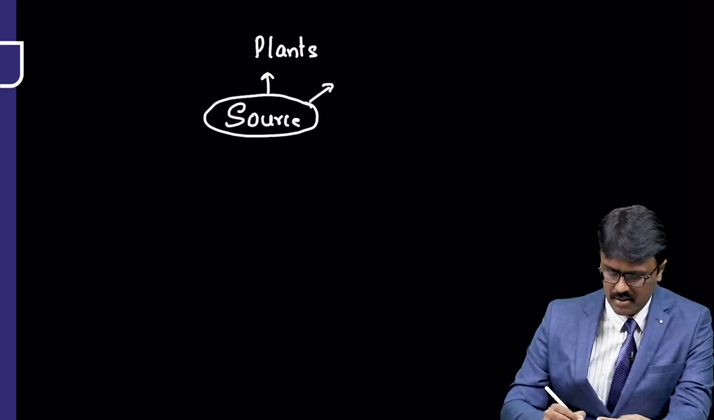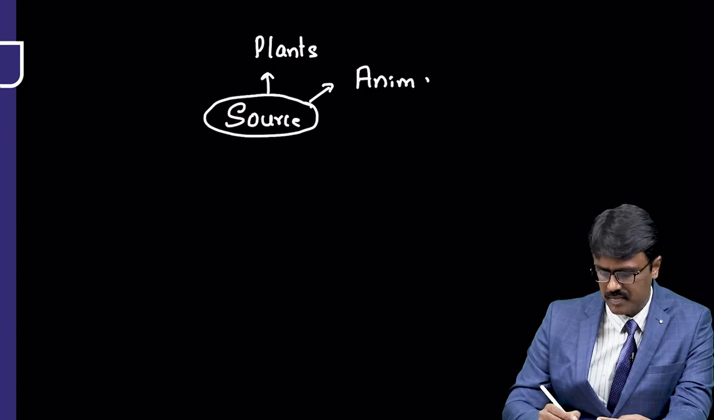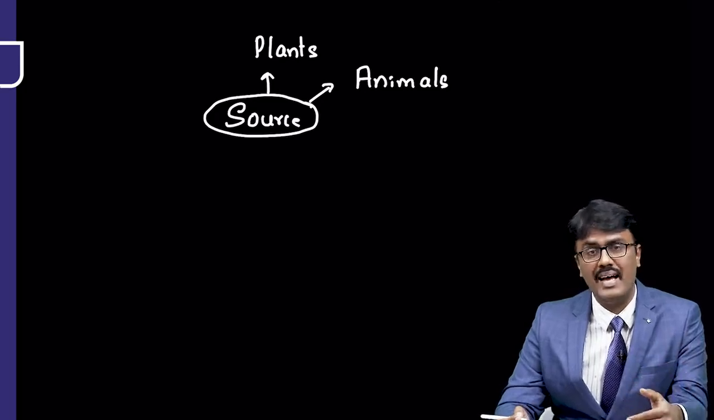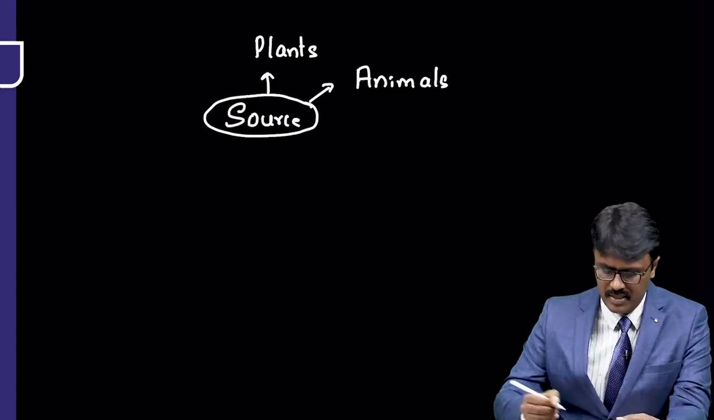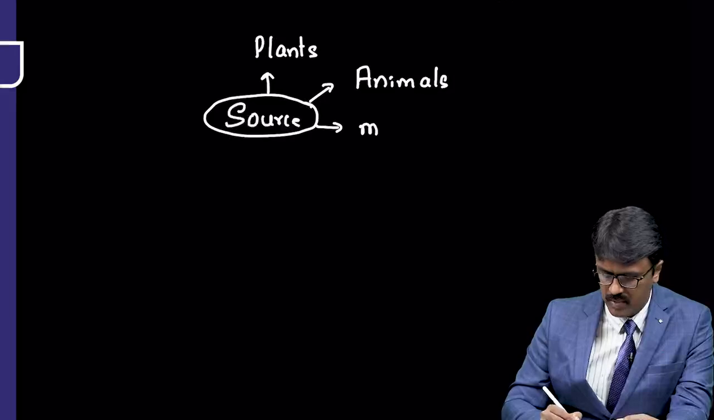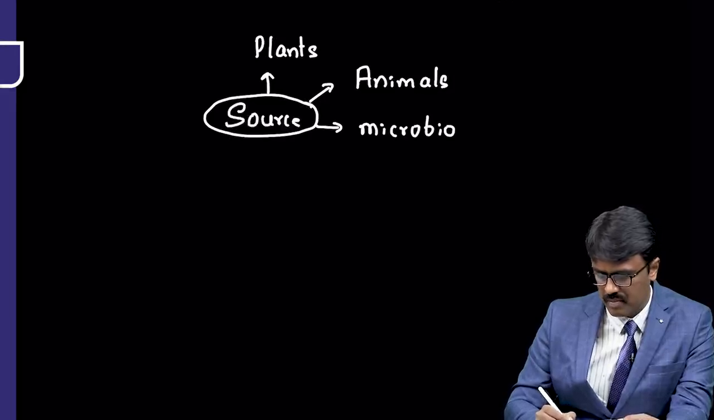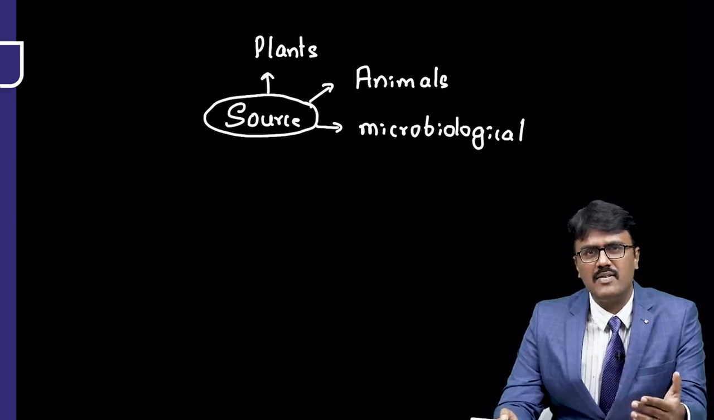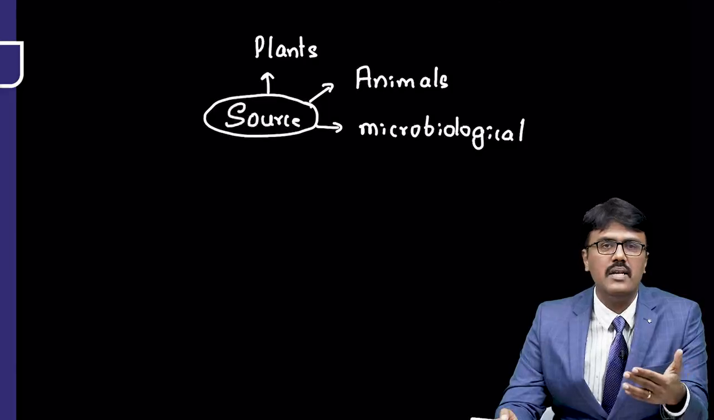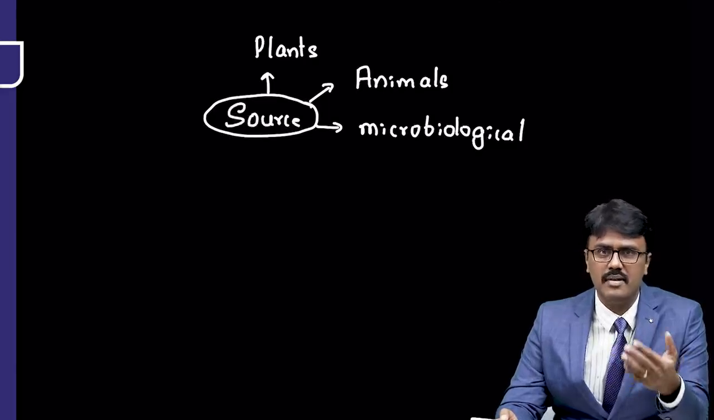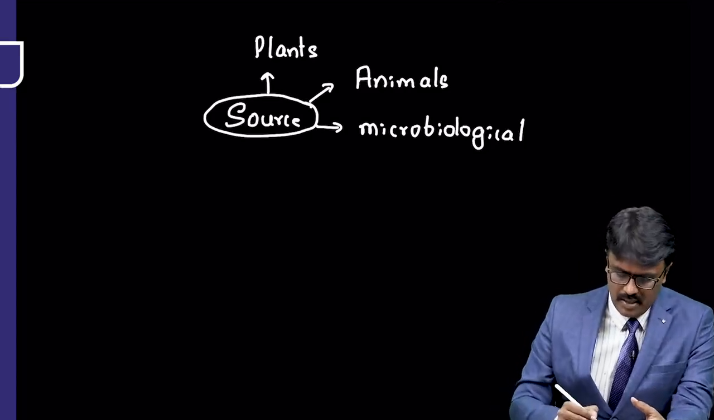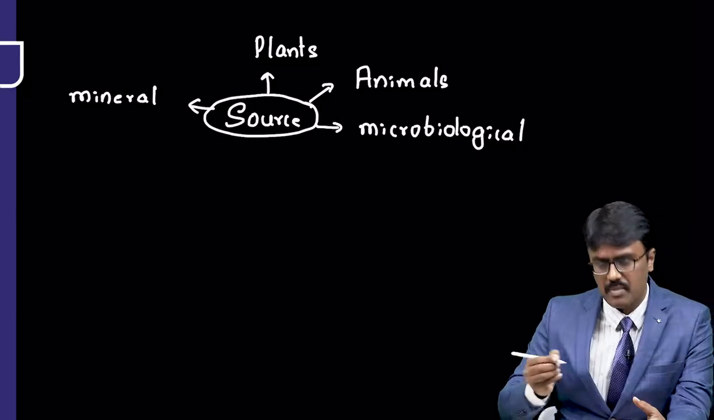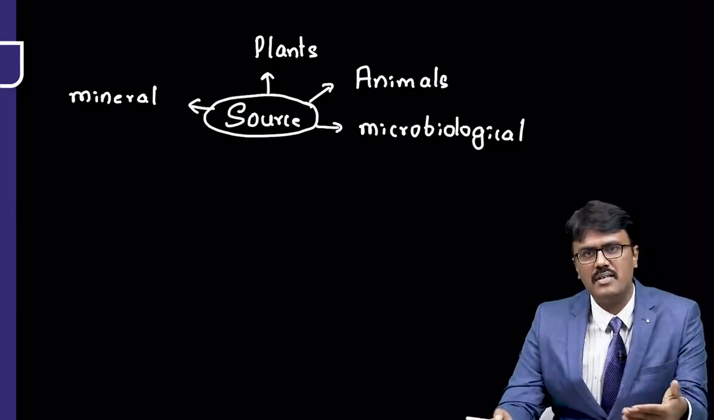The second important source is animals. Yes, we have got drugs from animals. For example, heparin, insulin, and anti-snake venom are all from animals. Number three is the microbiological source. A classical example is penicillin. We know that penicillin is obtained from a fungus called Penicillium notatum. So we have got drugs from the microbiological source also. Apart from that, another source is minerals. For example, iron preparations and calcium preparations we get from minerals only.